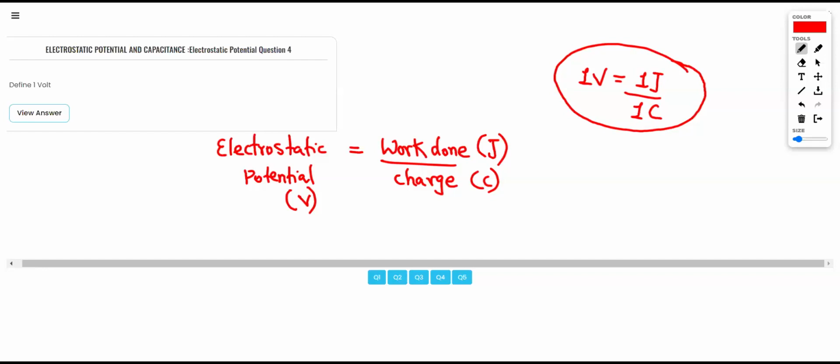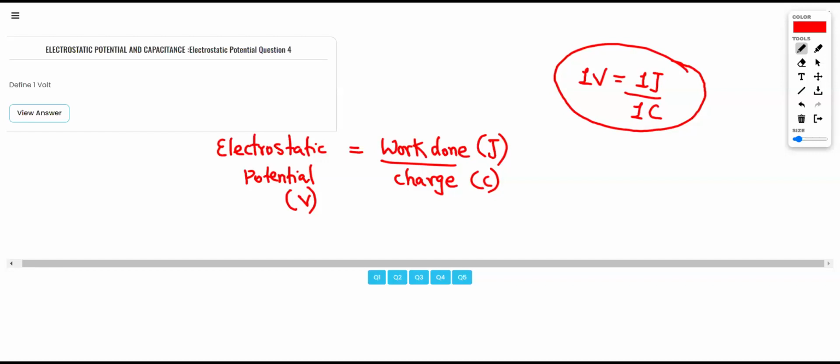Now, can you please define this? What is 1 volt? Anyone? Shamta? Shraddha? Akhil?